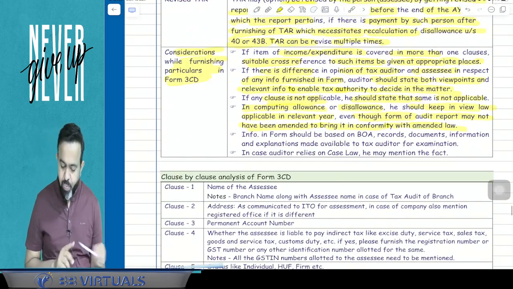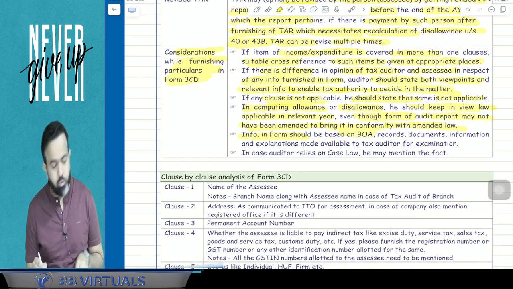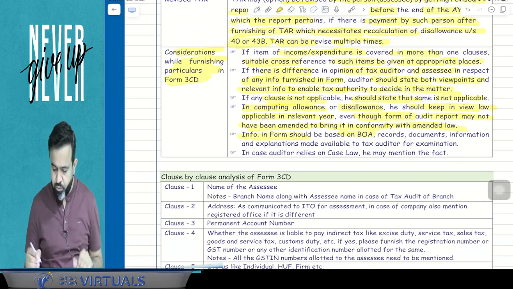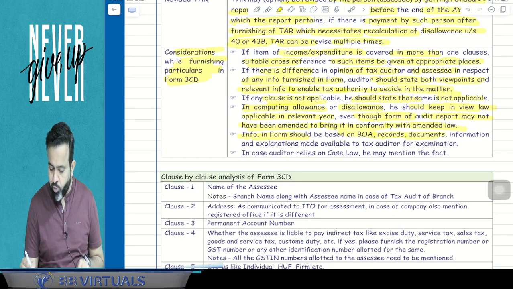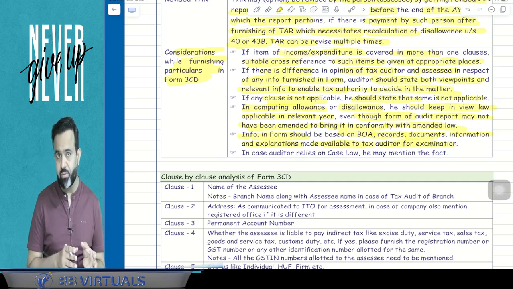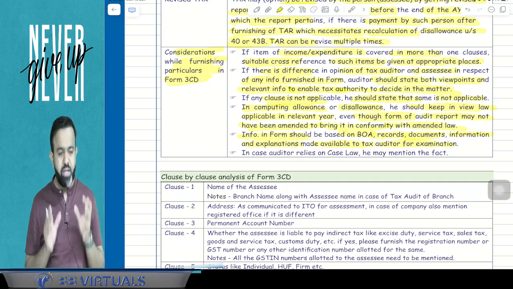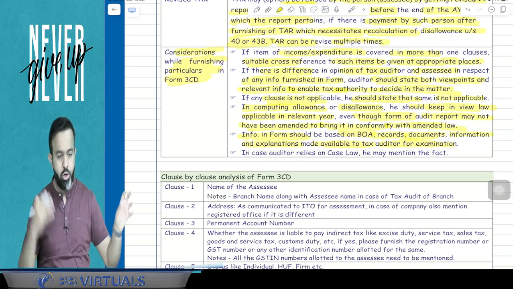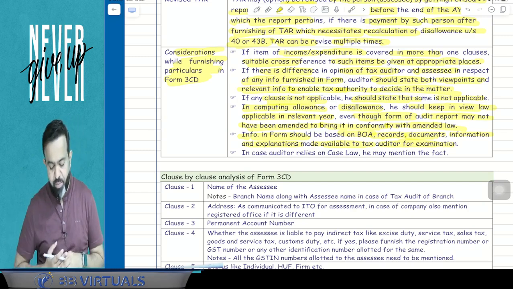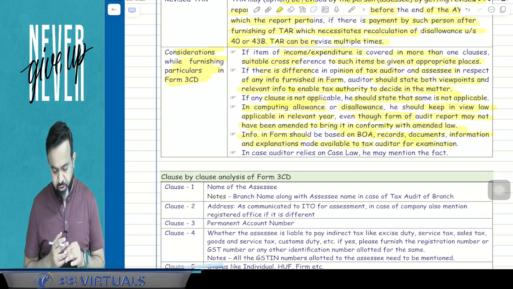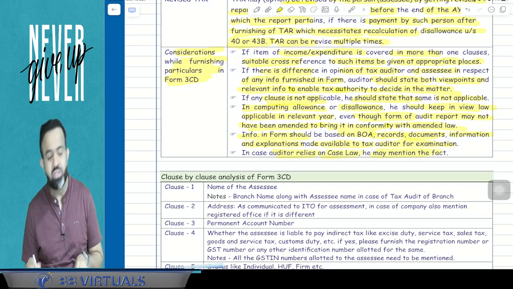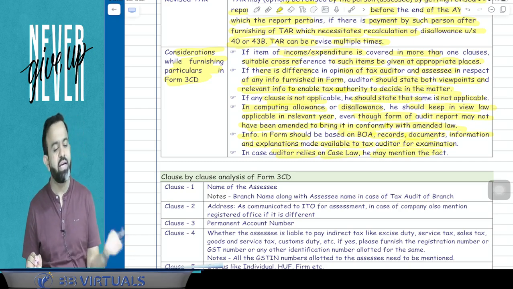Yes. Now the next part. Information in the form should be based on books of accounts, meaning he will submit the information in form number 3CD on the basis of books of accounts, as well as records, documents, and information and explanation made available to the tax auditor for the examination. So guys, the tax auditor will do the tax audit on the basis of books of accounts, records, documents, information and explanation made available to the tax auditor. In case the auditor relies on any case law, he may mention the fact. Suppose the auditor is relying on any case law, he has to mention that.